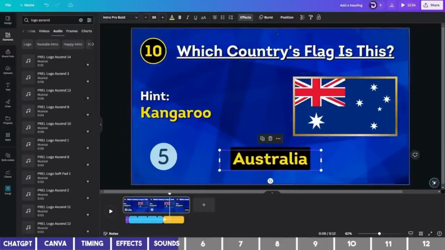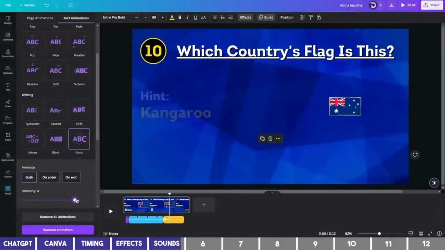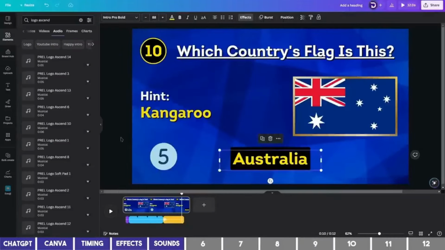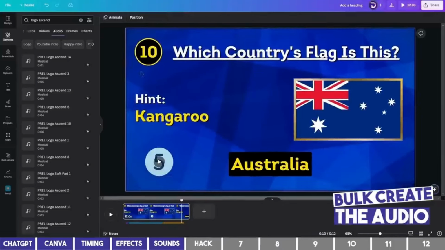The answer seems slow to show, so I'll click on the burst animation at the top and increase the intensity. And this looks better. For now, you can't bulk create audio on Canva, but there is a simple hack I do use around it, which is this.